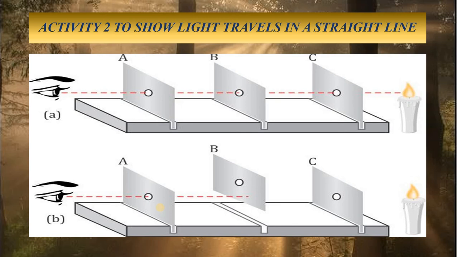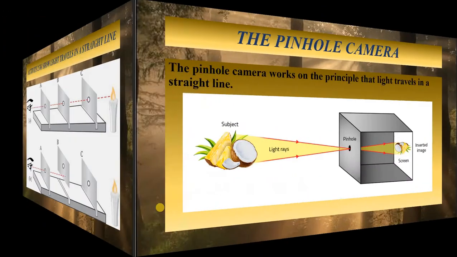This means that when all the holes of the cardboards are not in a straight line, the light of a candle flame does not reach our eyes. So from this experiment, what can we say? We can say that when all the holes of the cardboard are in a straight line, light can reach us. But when the holes are not in a straight line, the light does not reach us. So this shows that light travels in a straight line path. I hope this is clear to you.